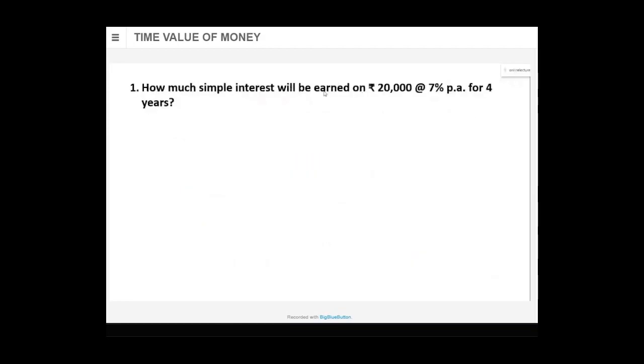First question. Those who can calculate, go ahead, do it. I'm waiting. How much simple interest will be earned on rupees 20,000? 20,000 is the principal amount at the rate of 7% per annum for 4 years. So 7% is the rate of interest, and 4 years is your T, time in years.